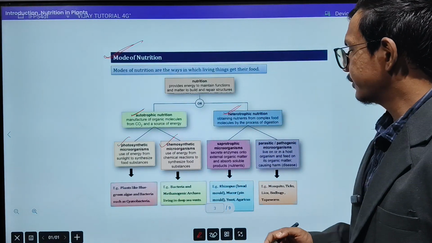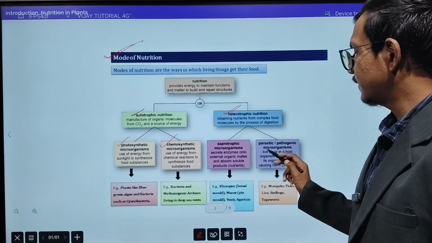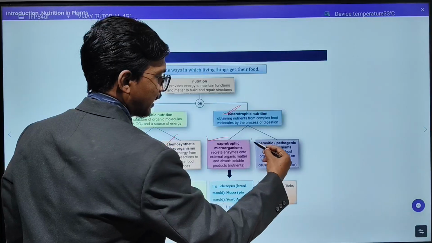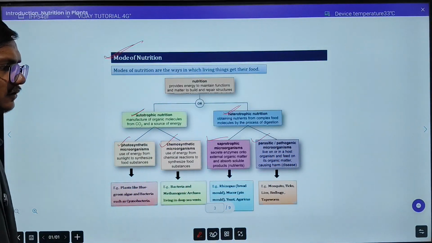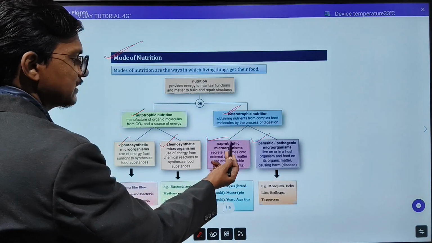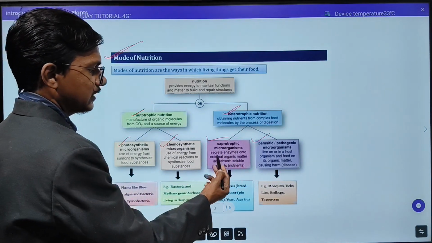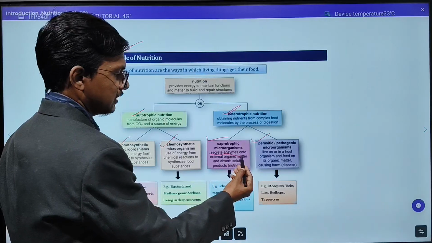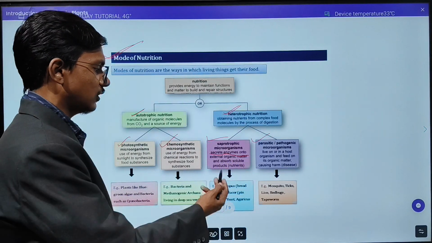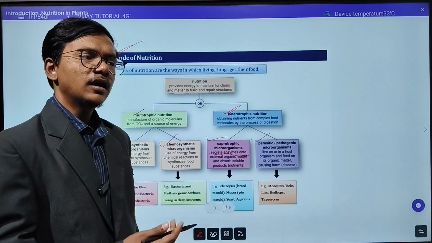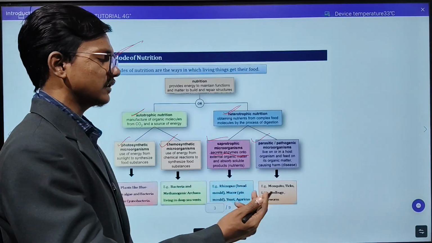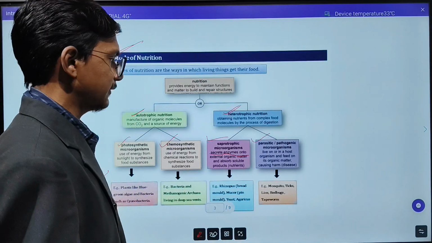In heterotrophic nutrition, basically two different types are there. You can see here saprotrophic and parasitic or pathogenic microorganism. So what do you mean by saprotrophic microorganism? These types of microorganism will secrete the enzymes onto the external organic matter and absorb soluble products. So whatever the organic matter is there, on that they will grow and secrete the enzyme, and they will take the nutrition by that.